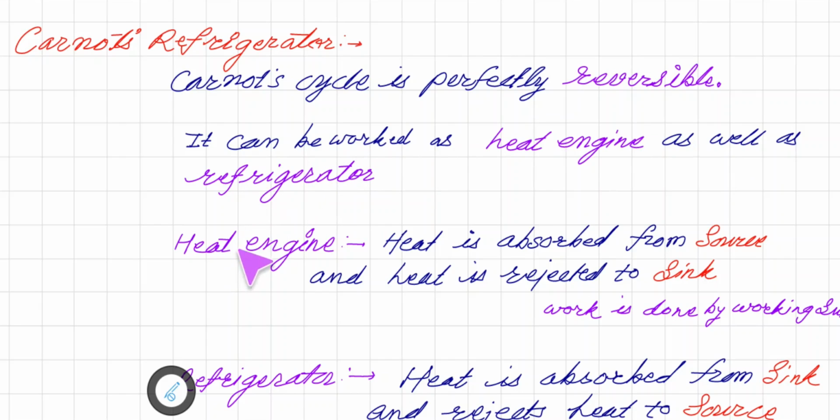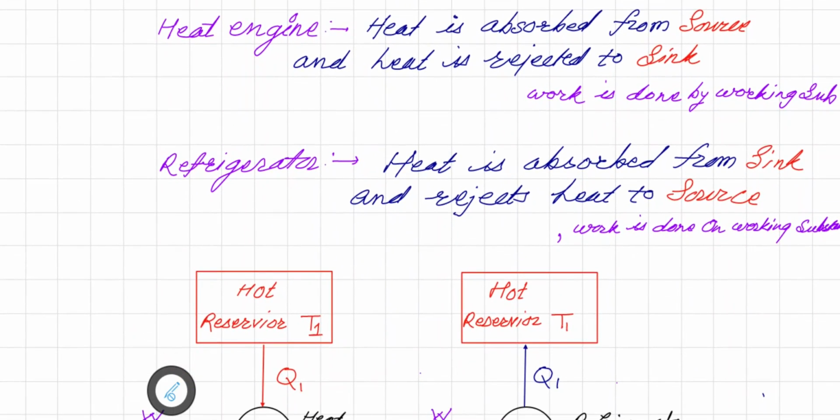So now in case of heat engine, we know heat is absorbed from the source which is at higher temperature, and heat is rejected to the sink which is at lower temperature, and work is done by the working substance. But in case of refrigerator, the concept is heat is absorbed from the sink which is at lower temperature, and the remaining heat is rejected to the source. Now here the work is done on the working substance.